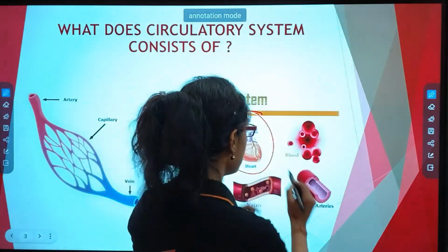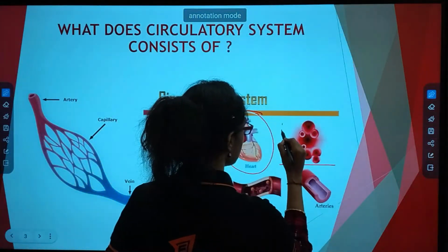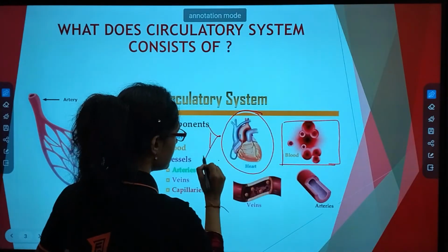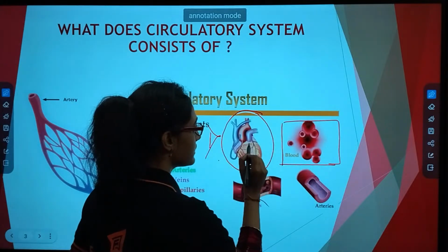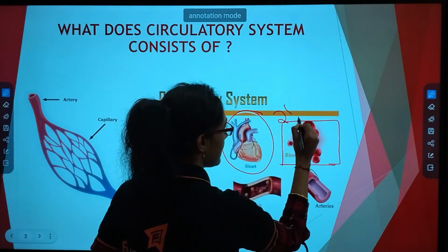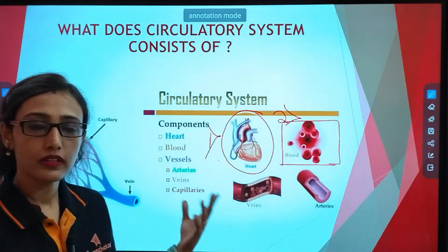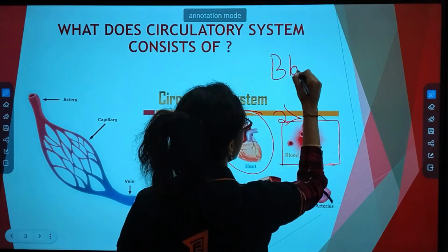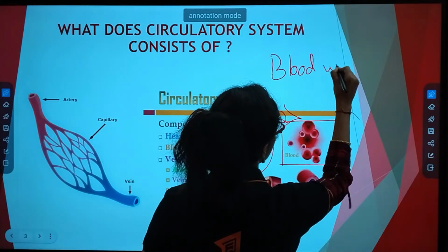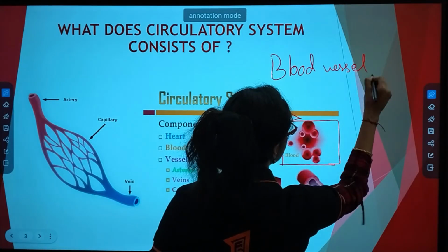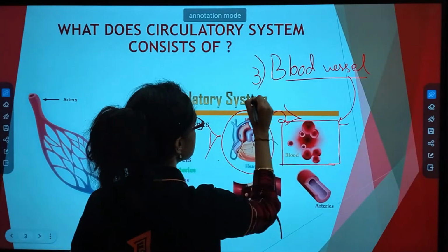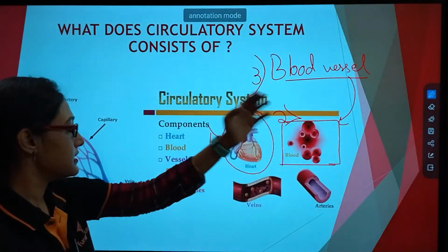So see, number 2 is the blood. Number 1 is the heart. What does the heart carry? Blood. And number 3 is nothing but blood vessels, which carry what? The blood. So number 3 is blood vessels.